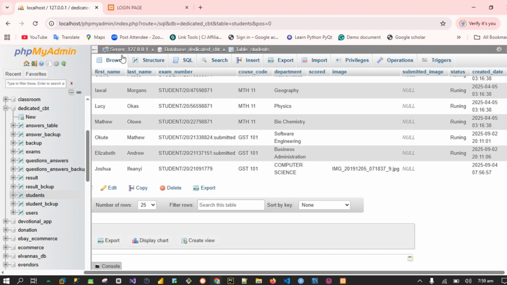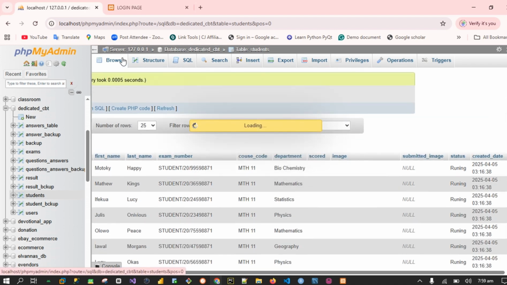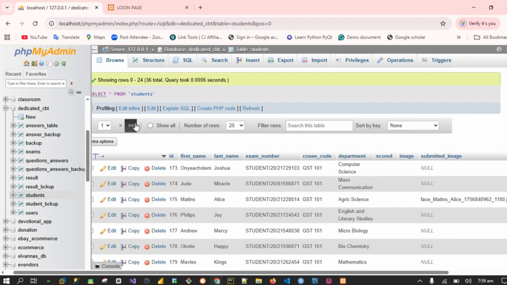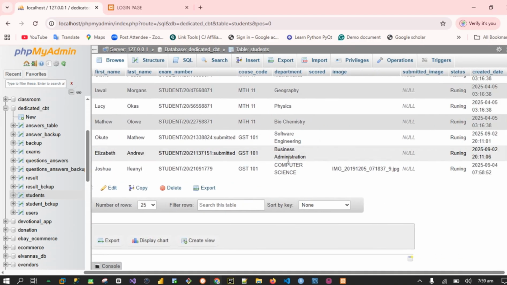So I have updated it now. If I refresh this database, you will find that it now shows the exam running for that particular student. That is the reason why. Now you can see the exam is running for this last student, because the student was not among the uploaded students from the Excel data sheet of existing data. Mind you, if it is a school exam, we may have all the students in an Excel format.